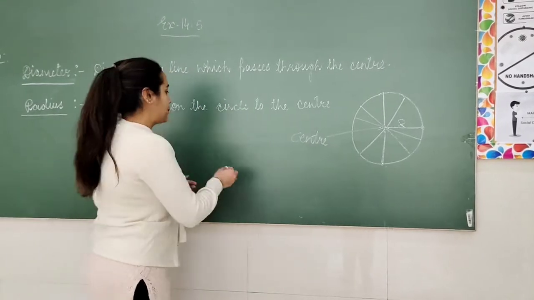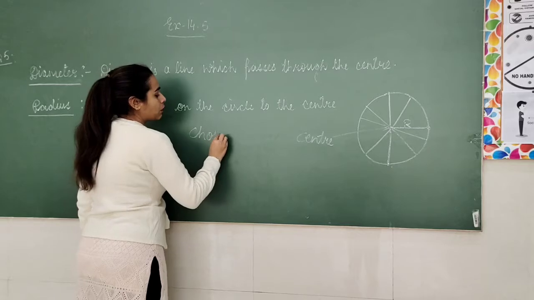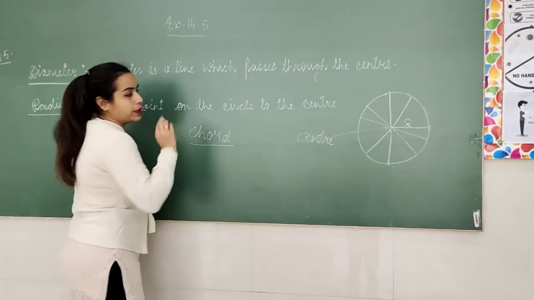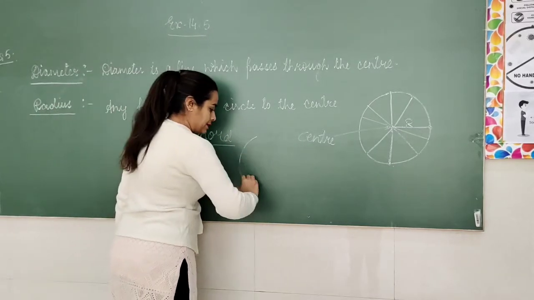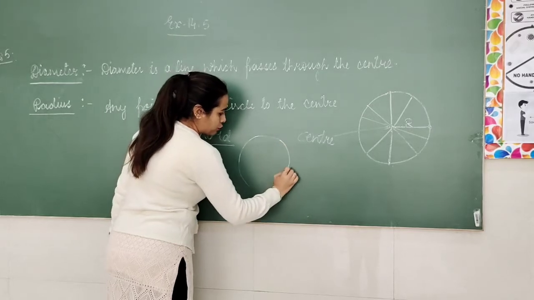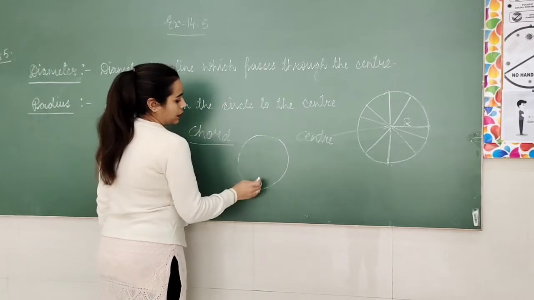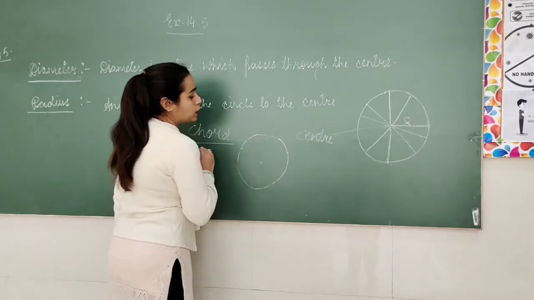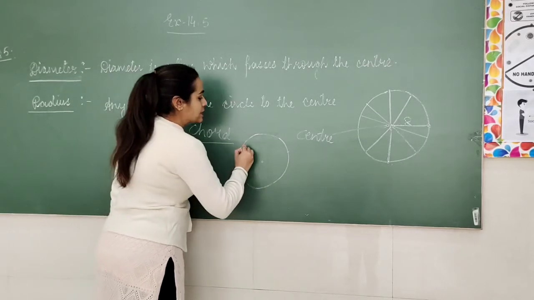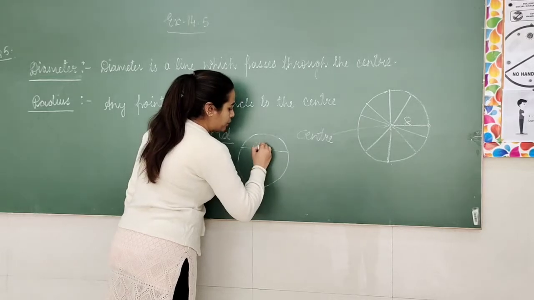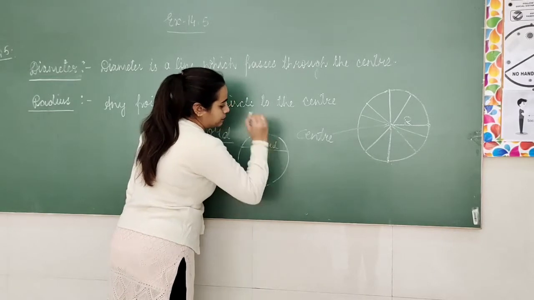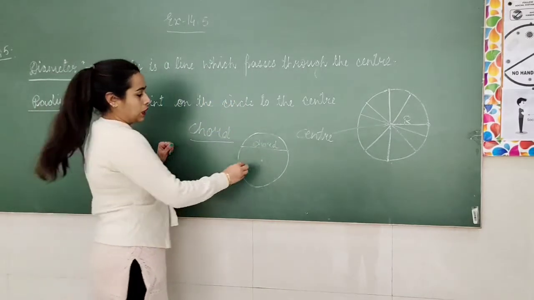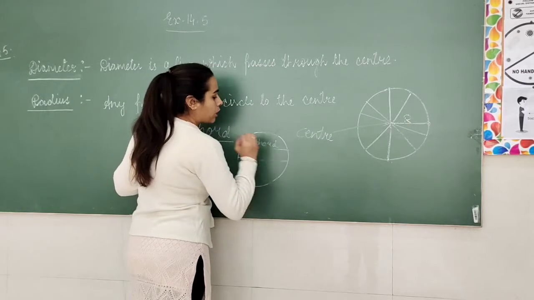Right? Next is chord. What is chord? See, when we draw a circle, we have to draw a chord. Any 2 points on the circle which gives the line segment, that is chord. Fine. See, the diameter is the longest chord.